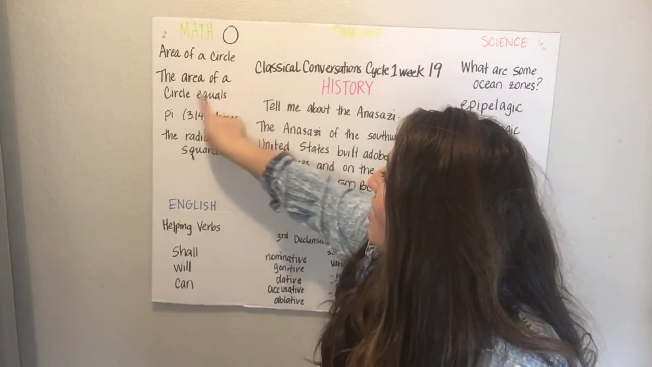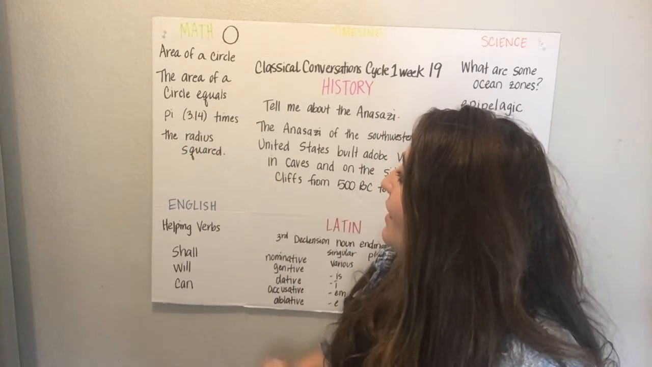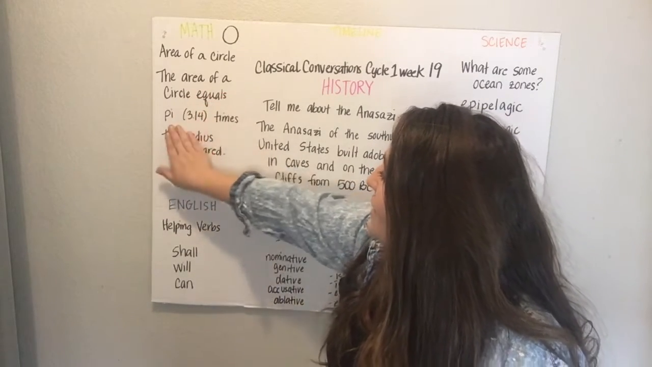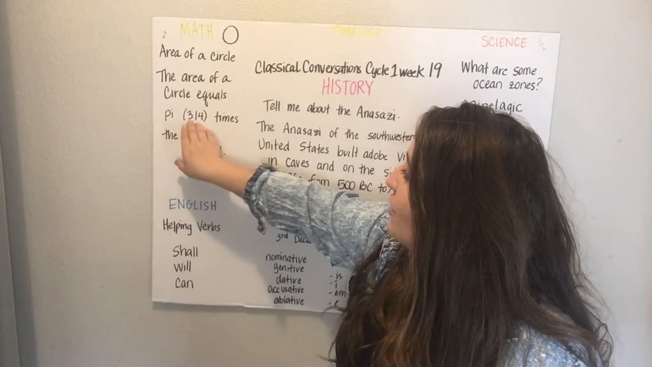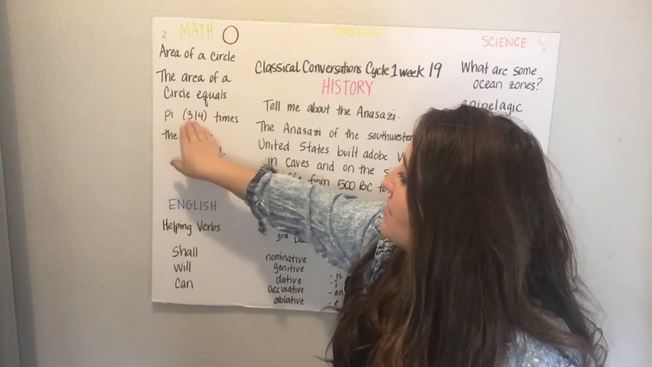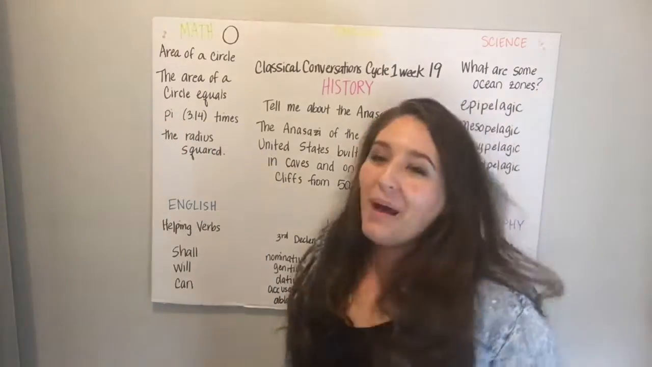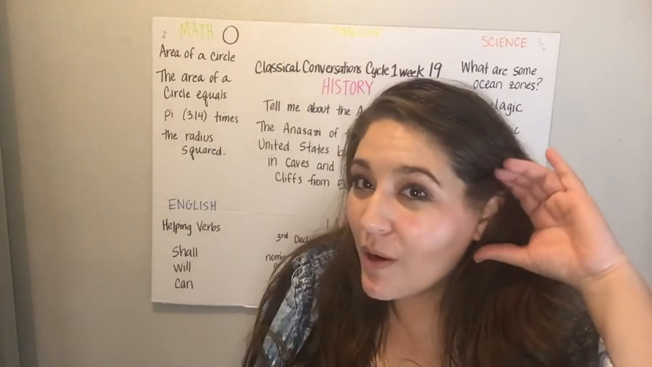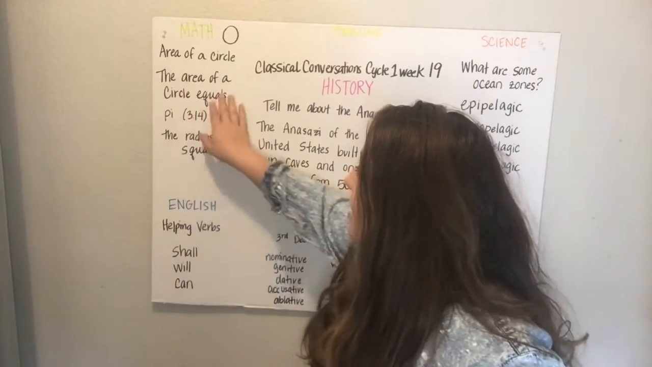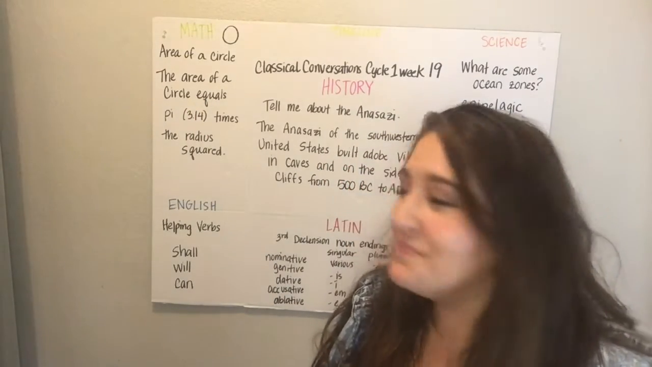The area of a circle equals pi times the radius squared. And what is pi? 3.14. Pi is 3.14. Say that with me. Pi is 3.14. Again, pi is 3.14. The area of a circle equals pi times the radius squared.